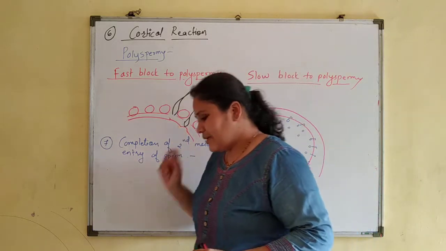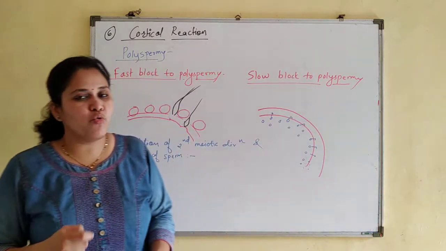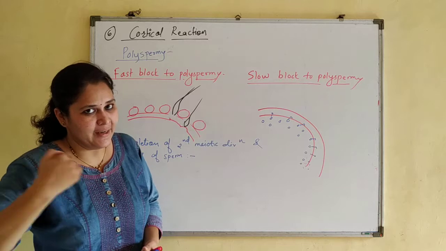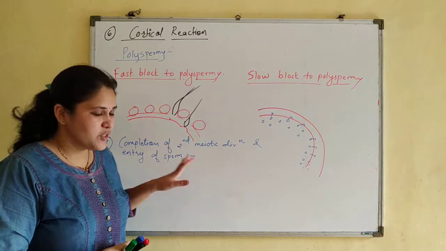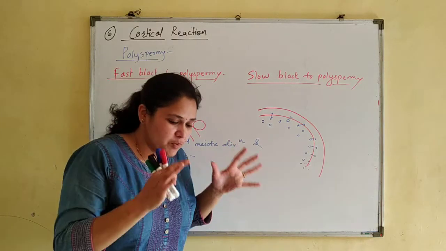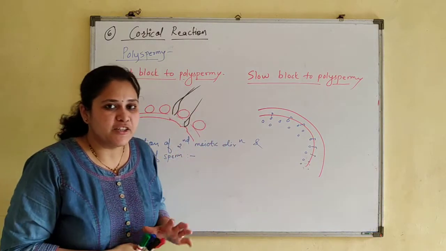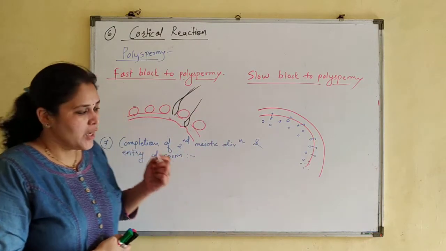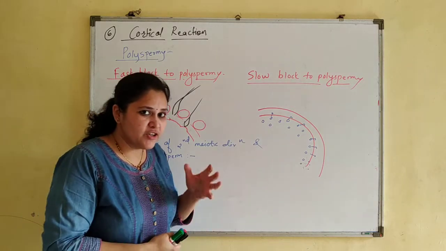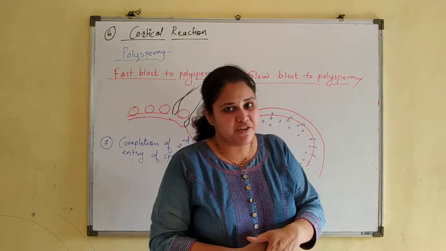Now through the reception cone which is formed on the oolemma, sperm is taken in. Once sperm enters, in humans the entire sperm along with the tail enters into the secondary oocyte. The stimulus triggers the release of metaphase factors.